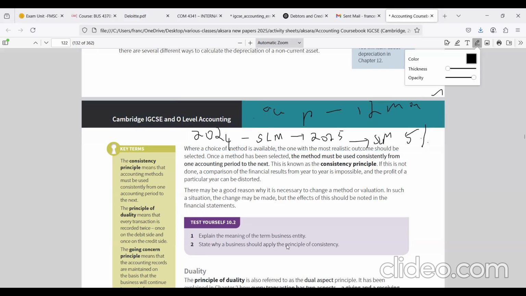And another example, inventory valuation. If we are using FIFO for this year, right? The next accounting period also, we must use the FIFO method. So what is FIFO? First in, first out, an inventory valuation method.